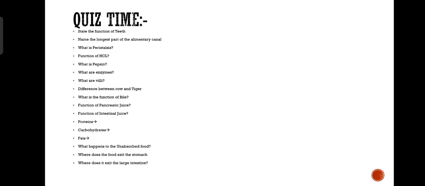Function of pancreatic juice. Function of intestinal juice. What are proteins converted into, carbohydrates converted into, fats converted into? What happens to the unabsorbed food? Where does the food exit the stomach? Where does it exit the large intestine?